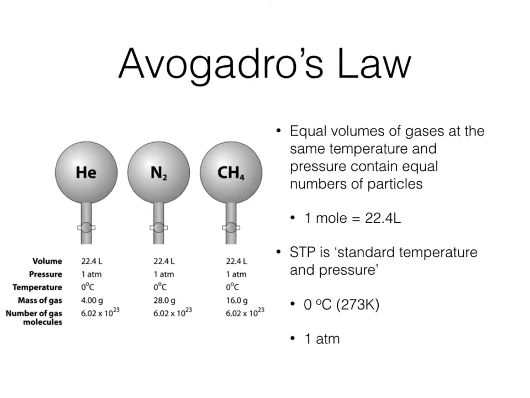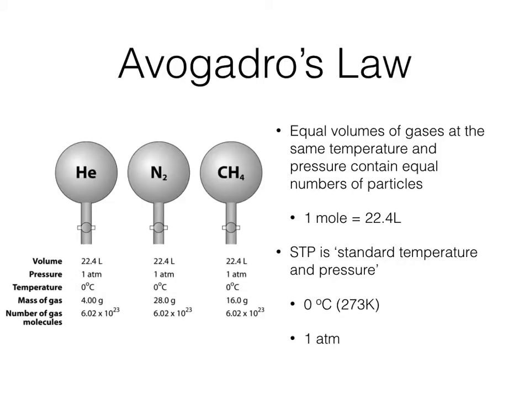This also is tied into Avogadro's law. Ultimately, for Avogadro to figure out his number, in essence, that's 6.02 times 10 to the 23rd, he figured out that equal volumes of gases at the same temperature and pressure had to contain the same number of particles. So this is where we get 1 mole is 22.4 liters. Now this is true at STP, standard temperature and pressure. So 0 degrees Celsius, or 273 Kelvin, and 1 atmosphere. So no matter what gas you have, if it's at STP, it's going to occupy 22.4 liters.